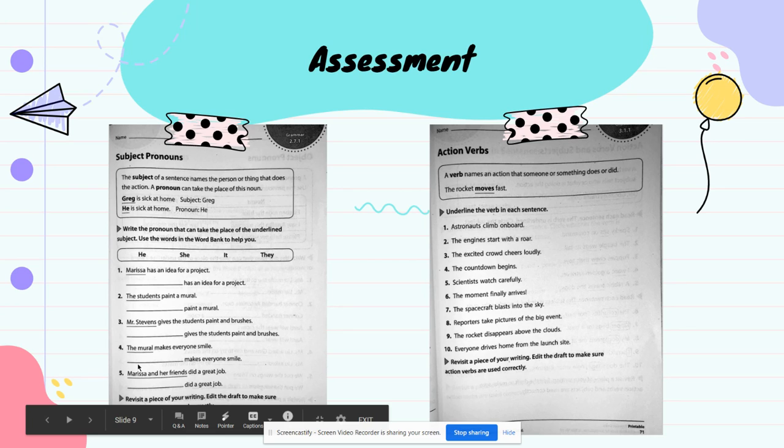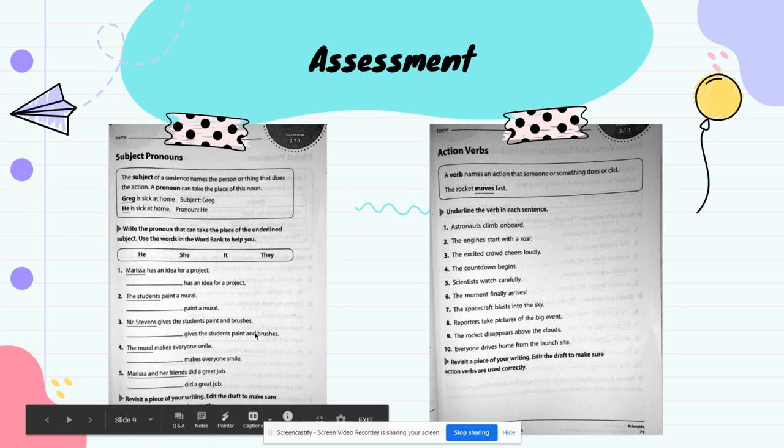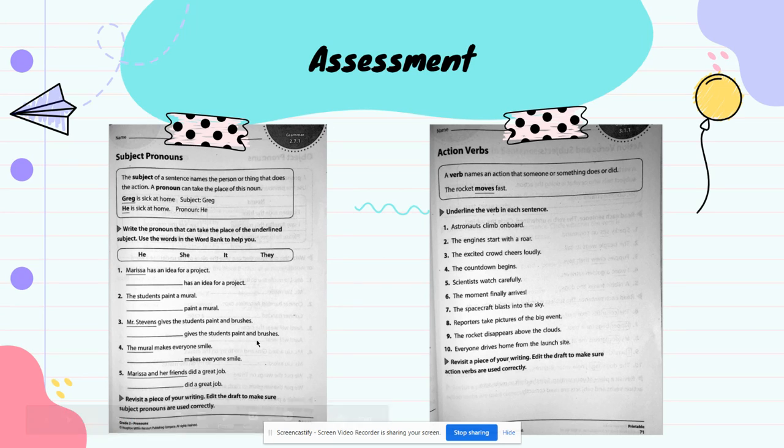So now we're talking about Marissa, but we're also talking about her friends. You see how friends ends in S? That means that it's plural, so it's more than one person. So all of this is a lot of people, right? It's not just one person that I'm talking about. The sentence is talking about multiple people. So what pronoun talks about multiple people? It's going to be they. They did a great job. They is about a group of people. So number 5, the pronoun is they.